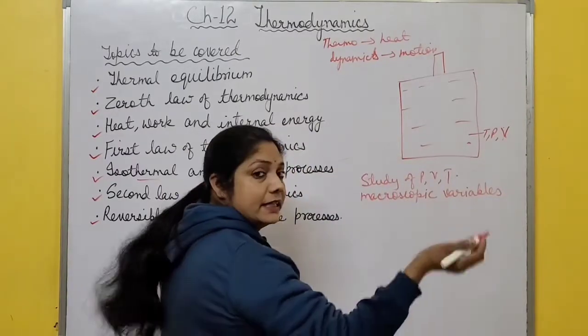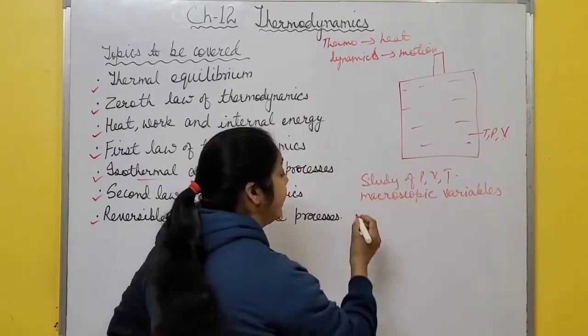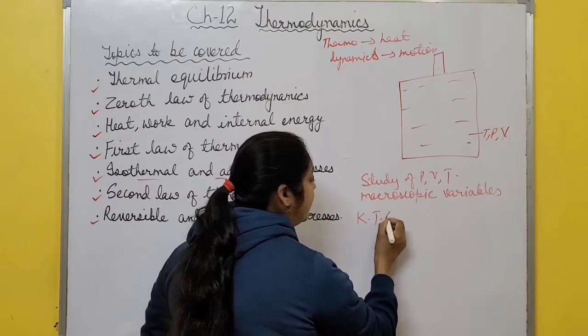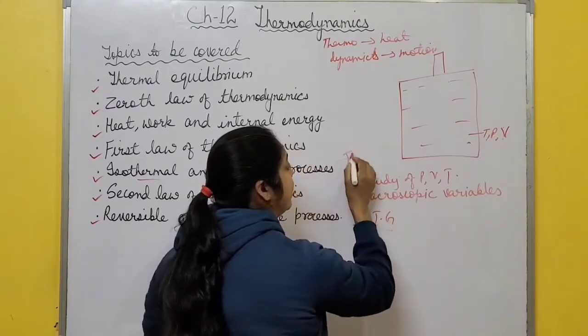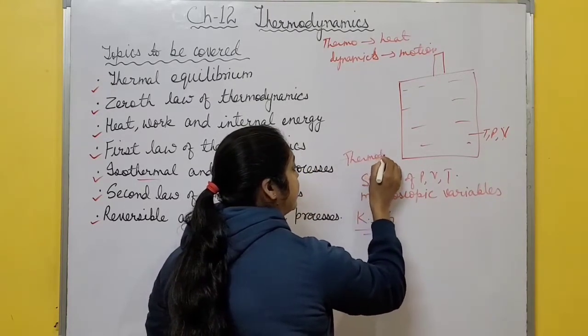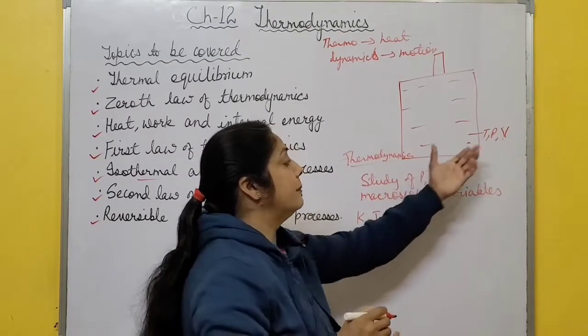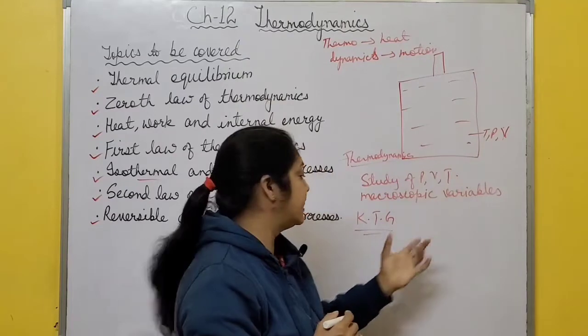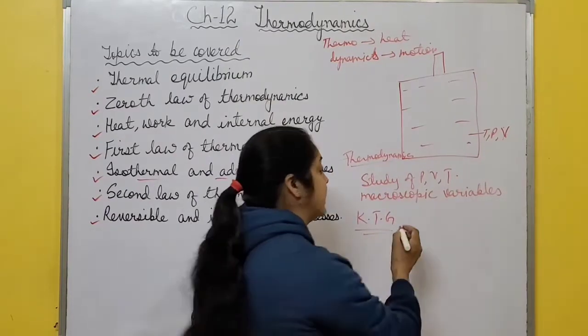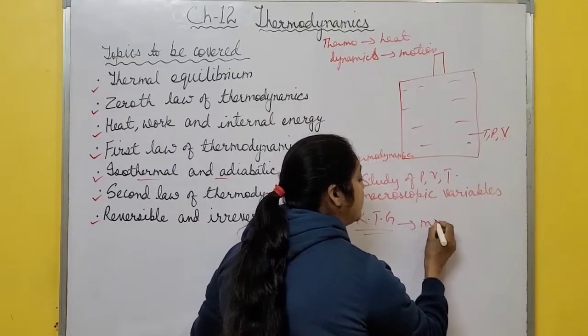Next chapter to this thermodynamics is kinetic theory of gases, KTG. What is difference between this thermodynamics and kinetic theory of gases? In thermodynamics, we deal with the whole system, how temperature, pressure, volume of the gas changes. But in this kinetic theory of gases, it deals with microscopic variables.